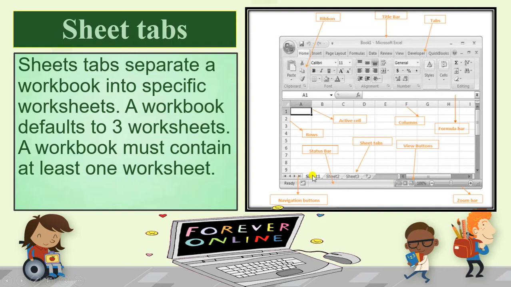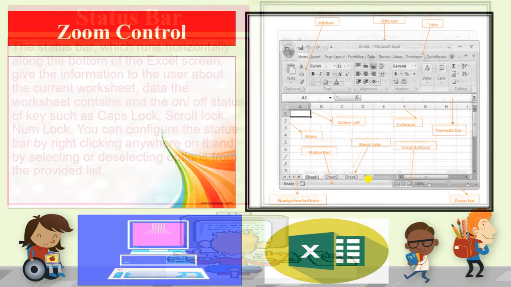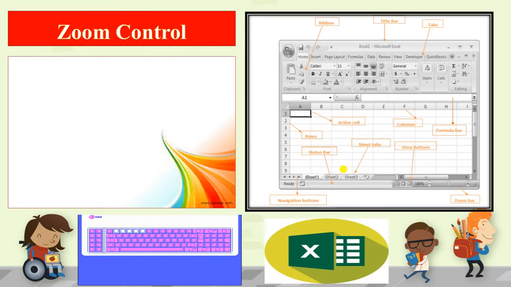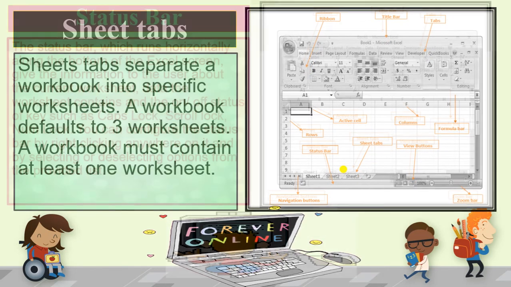By default, when you are going to open the spreadsheet software, you will have only 3 sheets, but you can add the number of sheets you want with this add sheet button. You can use this button and add the number of sheets you want to use. This is the sheet tab.